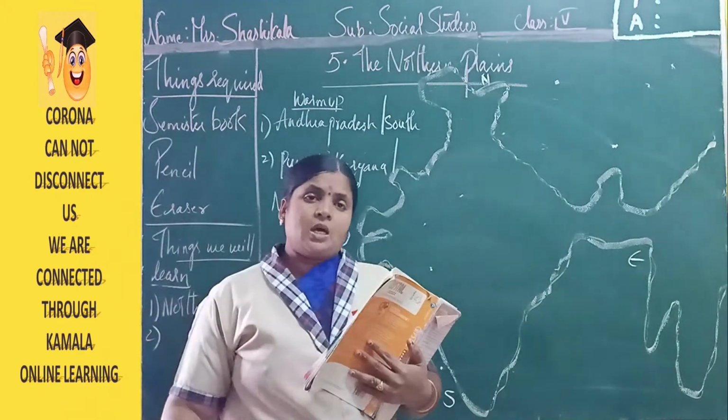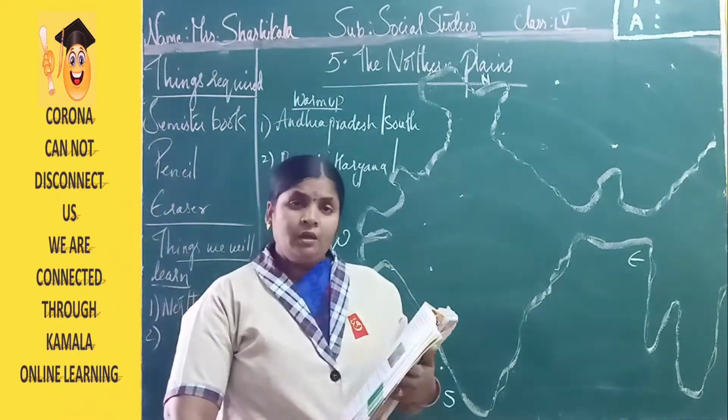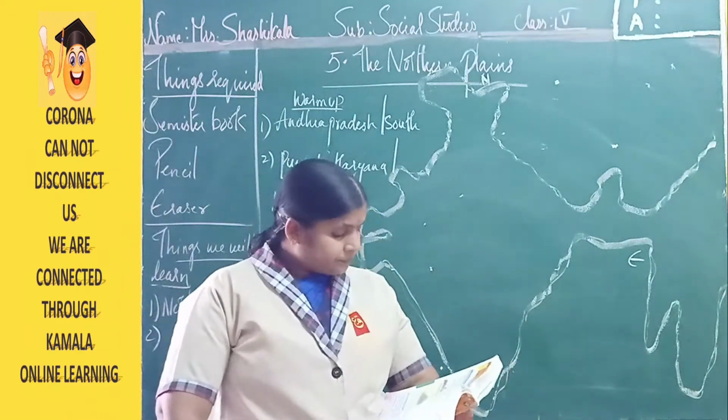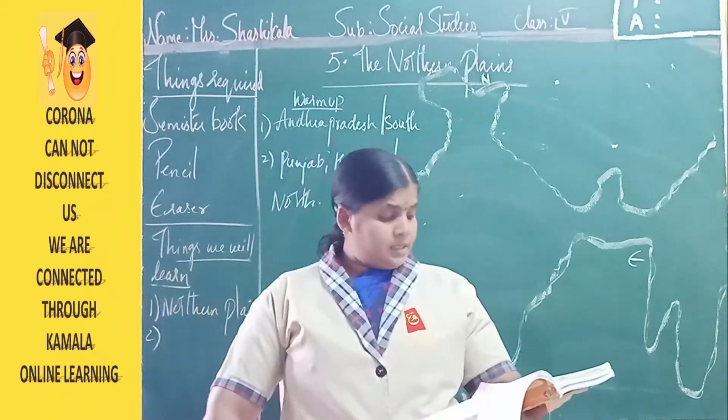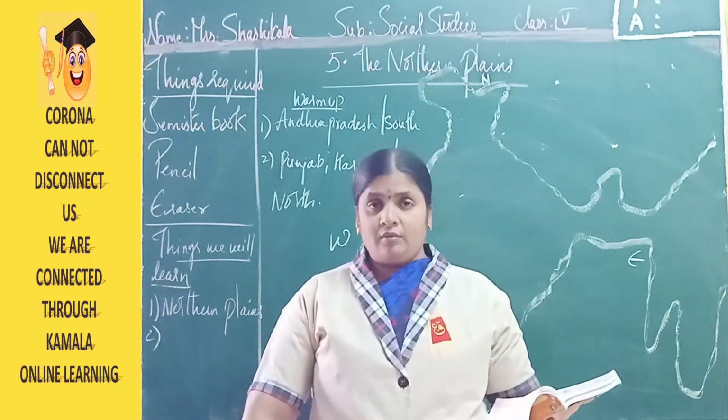Rice comes from the south and wheat comes from the north. Now here on page number 368, the northern plains are given.